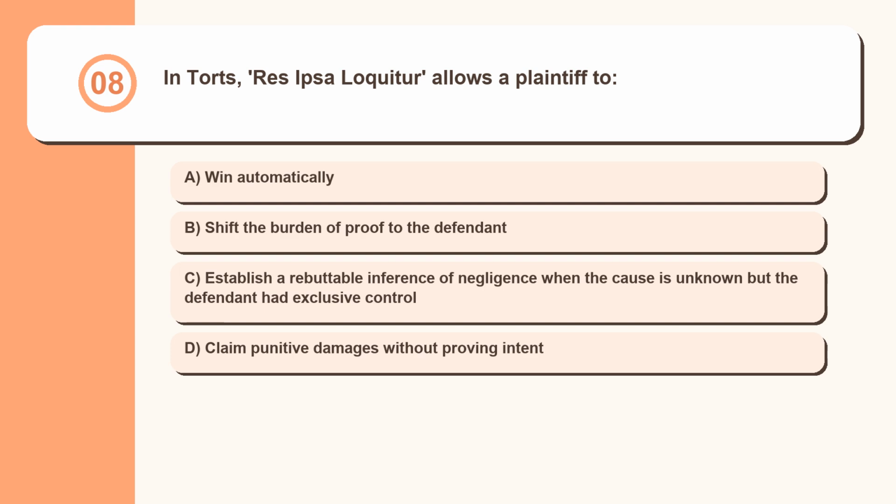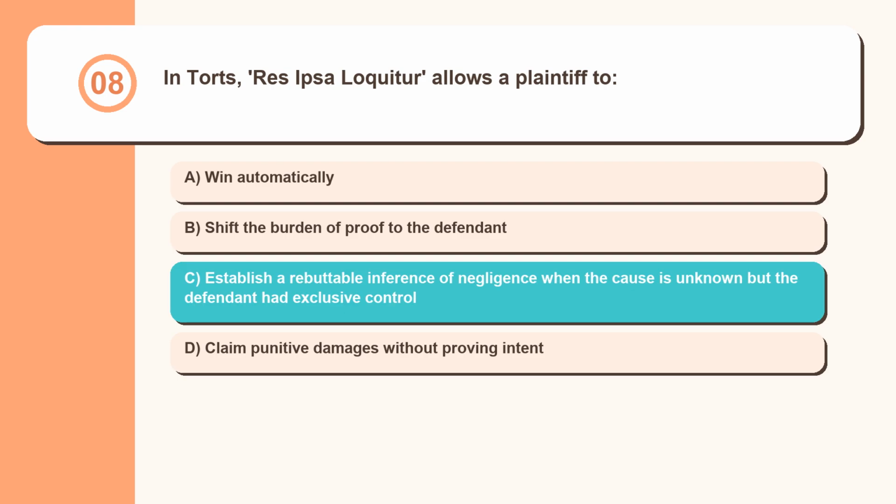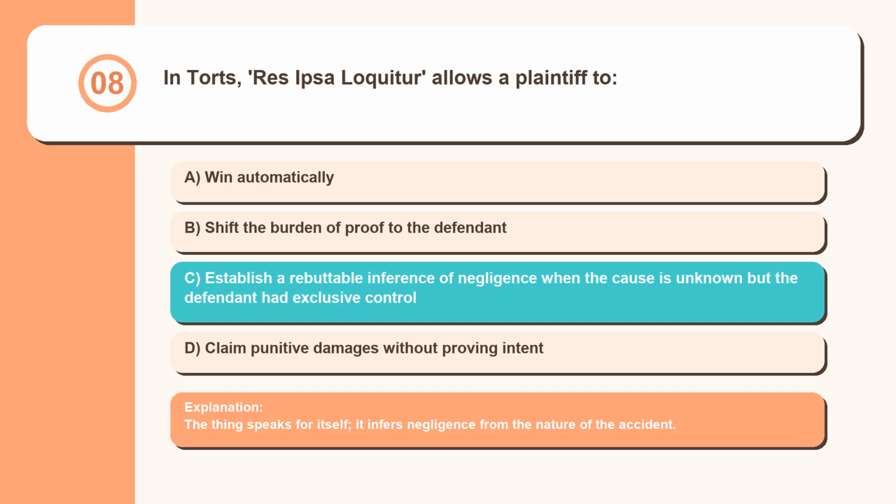Question 8. In torts, res ipsa loquitur allows a plaintiff to: win automatically, shift the burden of proof to the defendant, establish a rebuttable inference of negligence when the cause is unknown but the defendant had exclusive control, claim punitive damages without proving intent. The thing speaks for itself; it infers negligence from the nature of the accident.